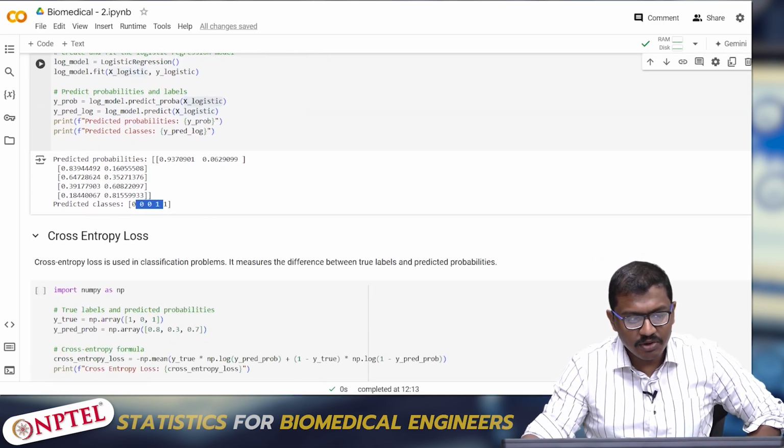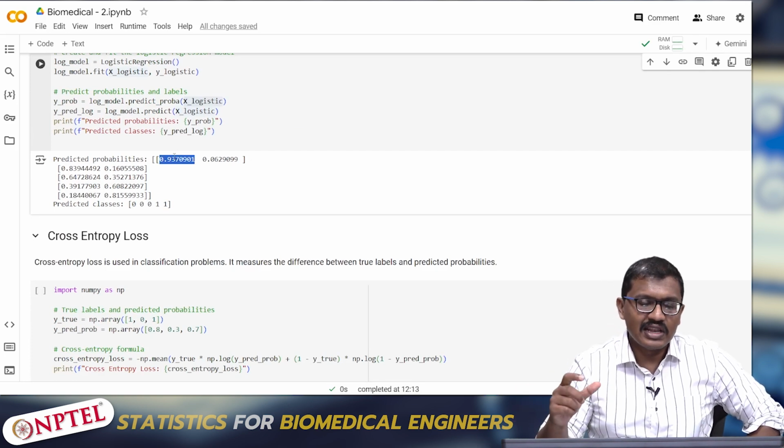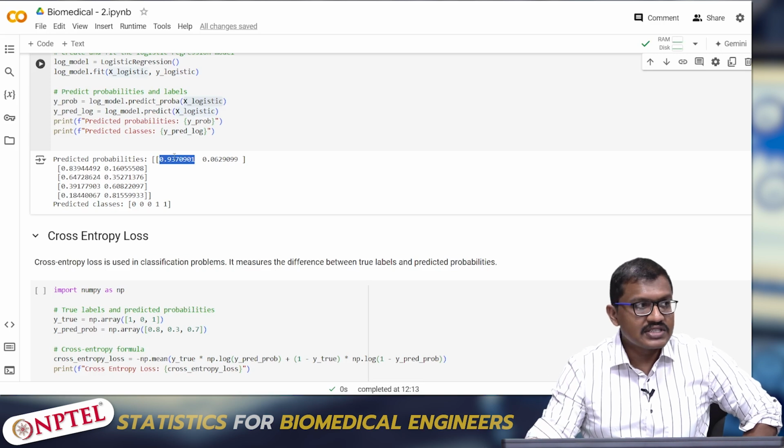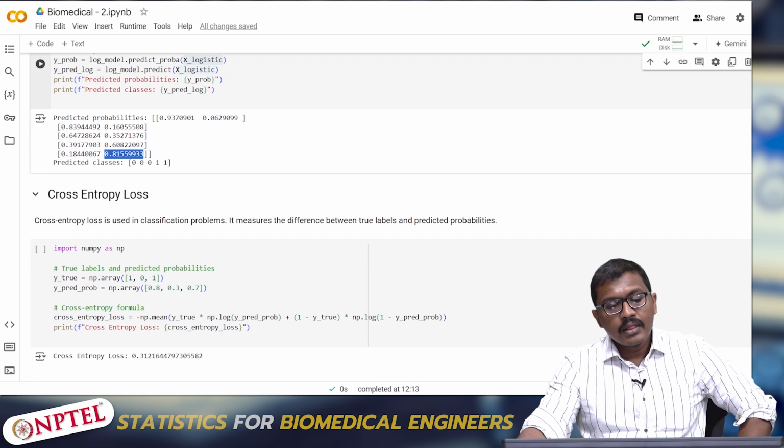I hope you understand this probability. So with 0.9 probability, or confidence, it can say that this element will lie in the first class, that is 0. Similarly 0.8, whereas 0.6 is a little less, with the first class and 0.8 with the first class.